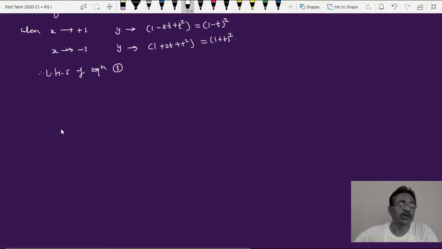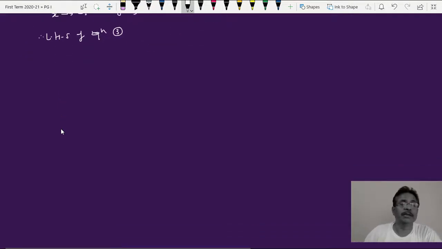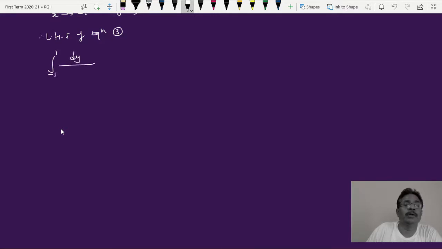Okay, and therefore the left hand side, LHS of equation 3, we will get the integral from minus 1 to plus 1 dx upon 1 minus twice xt plus t square.